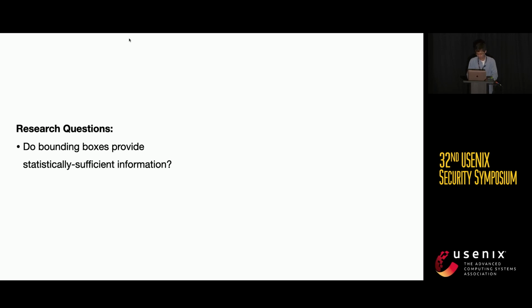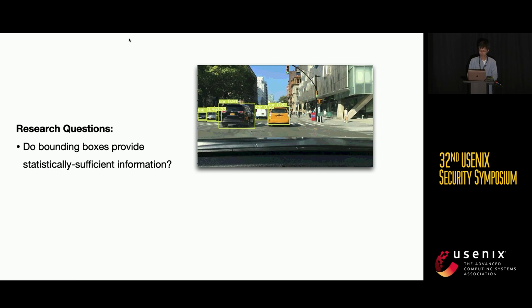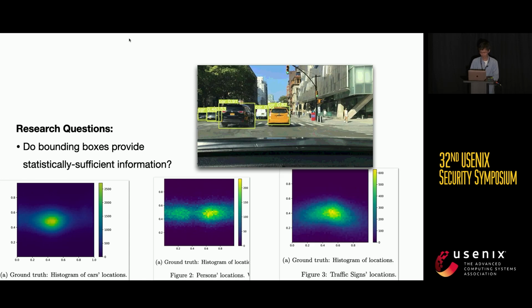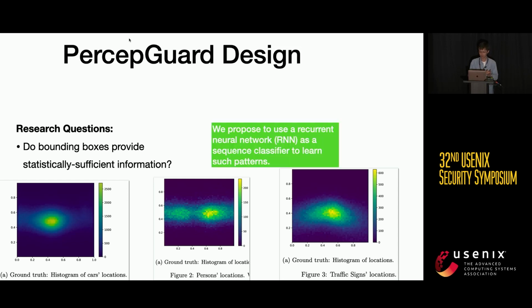To answer the first question, we use a dataset called Berkeley Driving dataset, and we did some statistical analysis on it, and we find out that for cars, the location is typically centered at the center of the frame. And for persons, they are on two sides of the frame. And for traffic signs, you can see a pattern moving from the center to the lower corners of the frame. So according to this statistical analysis, we can see that there are different patterns of different object classes we can learn from. And we propose to use a recurrent neural network to learn such patterns.